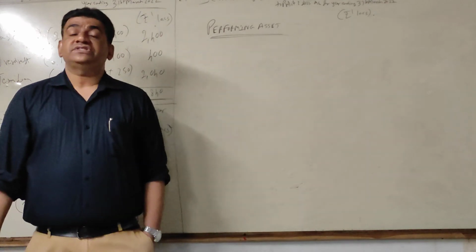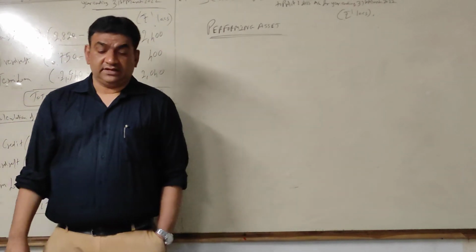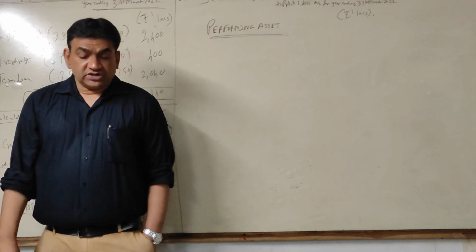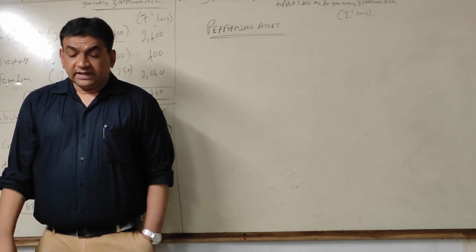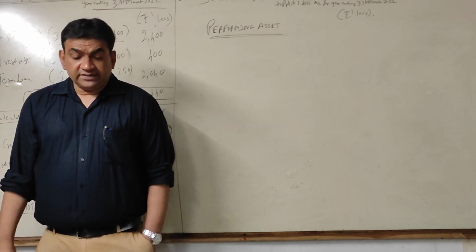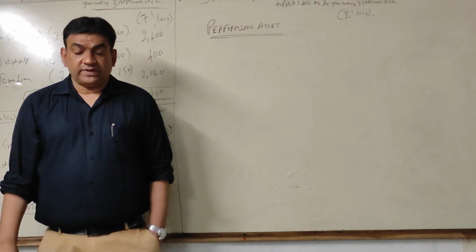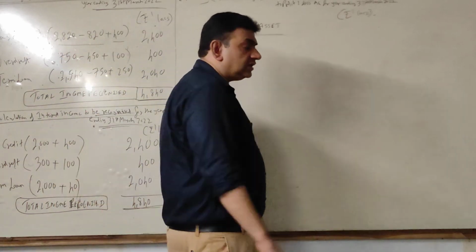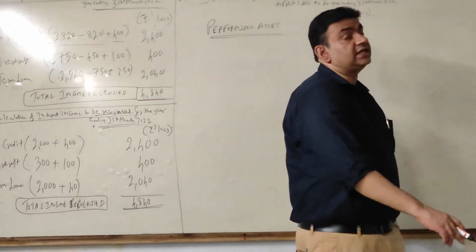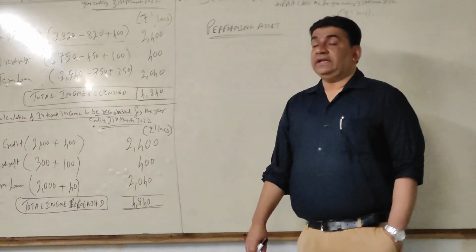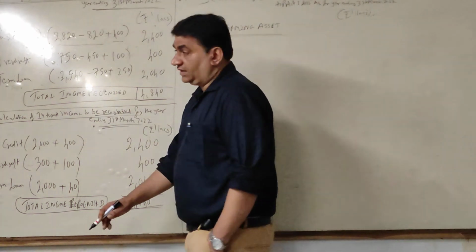Interest received is the actual amount received during the year. And the last column is interest accrued on 31st March 22, which is nothing but receivable on the last day of the year.